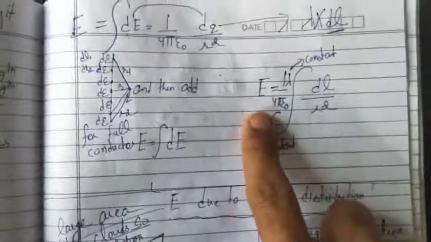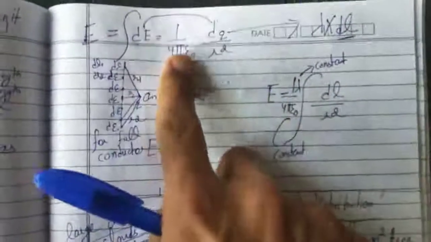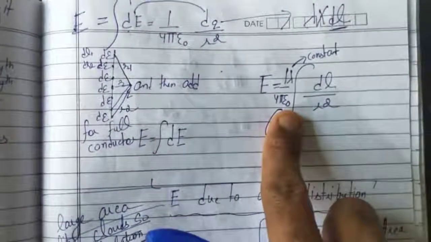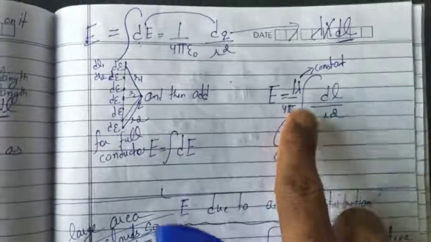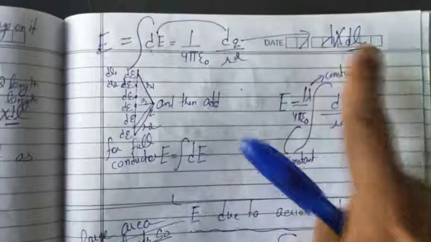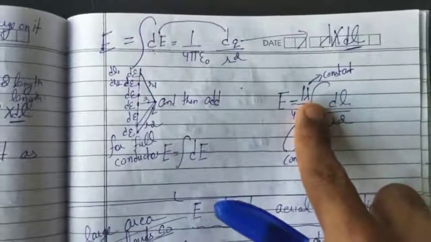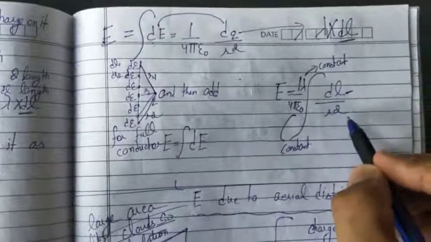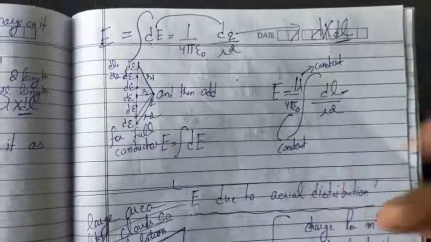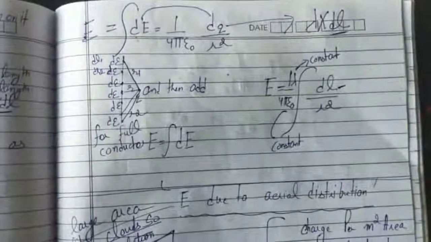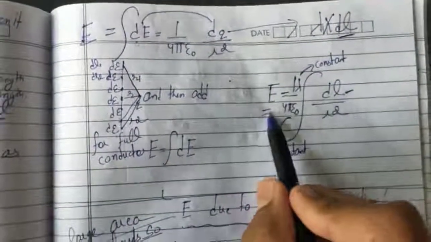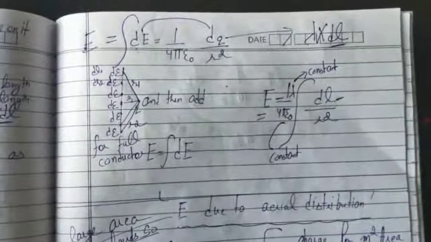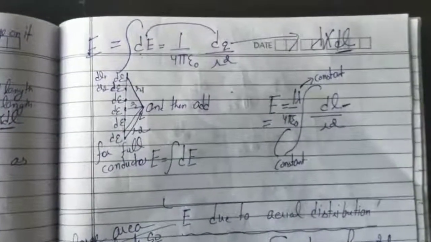Electric field intensity is equal to 1/4 pi epsilon naught, which is constant, so we will make this outside of the integration symbol. Lambda is also constant. We will put inside what is not constant. dl is changing, dl1, dl2, dl3, and r is also changing, r1, r2, r3, r4. When we do this integration, we will be able to know the total electric field intensity due to a linear charge distribution. So this is all for today.